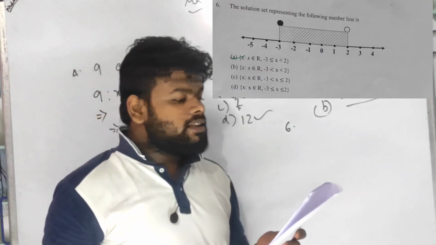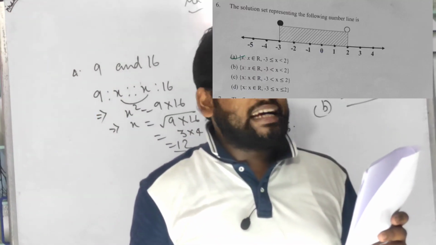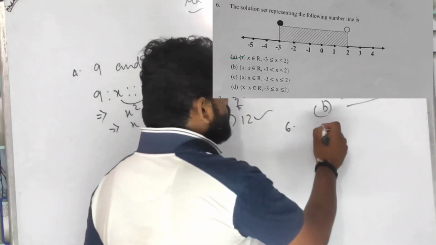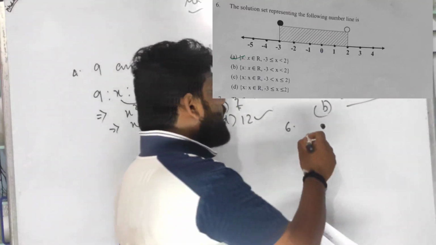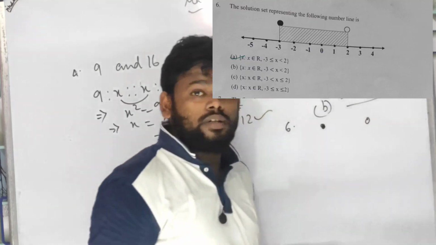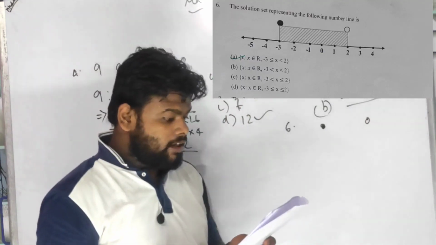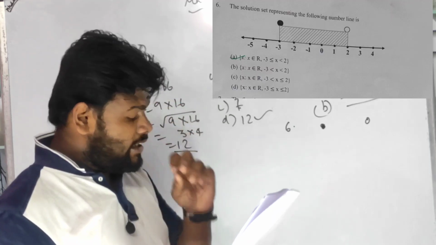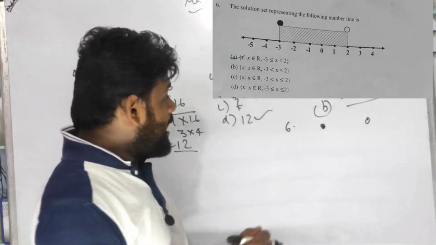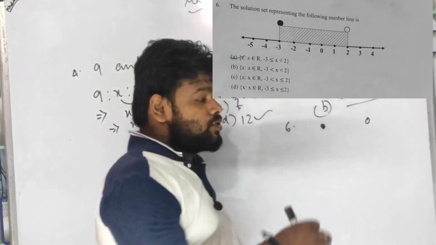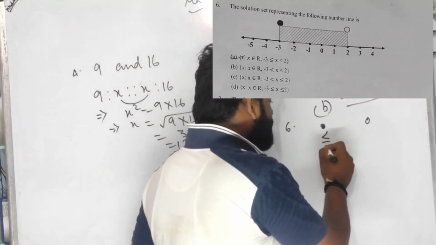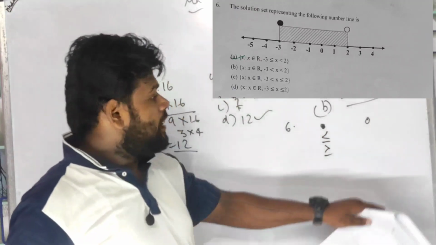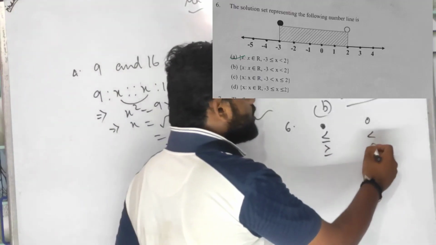The darkened circle is known as included; the hollow circle is known as excluded, or not included. If it is darkened, it is less than or equal to, or greater than or equal to. If it is hollow, it is simply less than or greater than.